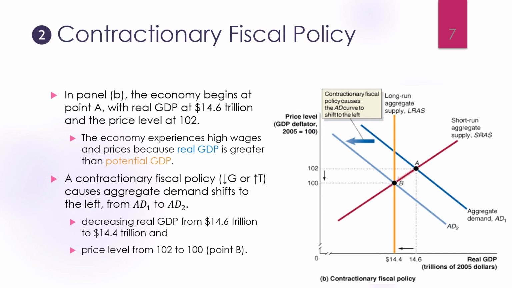In panel B, the economy begins at point A with real GDP at 14.6 trillion and price level at 102. The economy experiences high wages and prices because real GDP is greater than potential GDP. In order to control price level, government may reduce public expenditure or increase tax. The contractionary fiscal policy will shift the aggregate demand curve to the left from AD1 to AD2. This decreases real GDP from 14.6 trillion to 14.4 trillion and price level from 102 to 100.